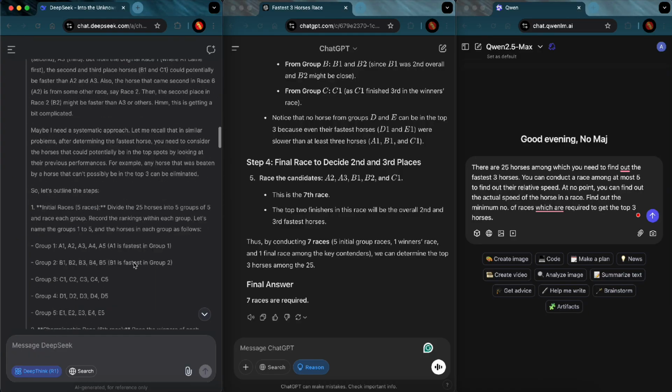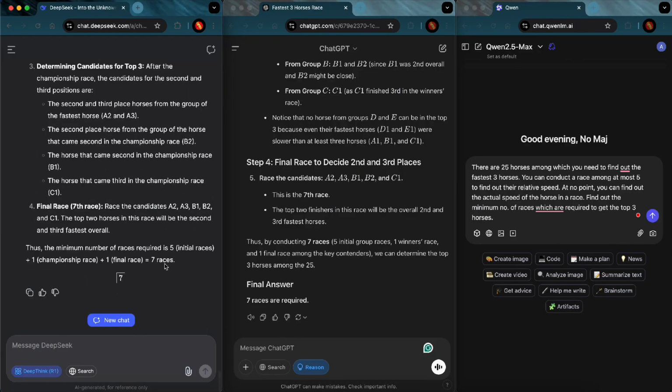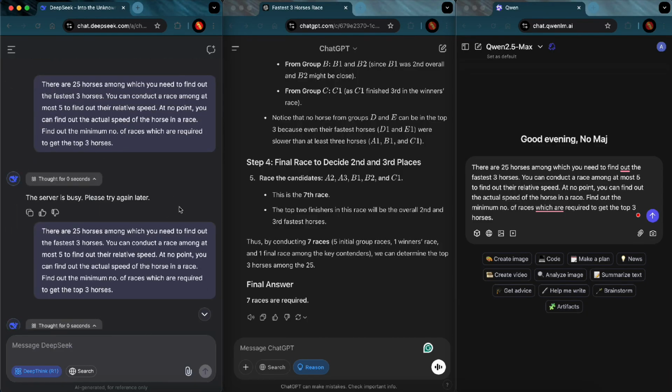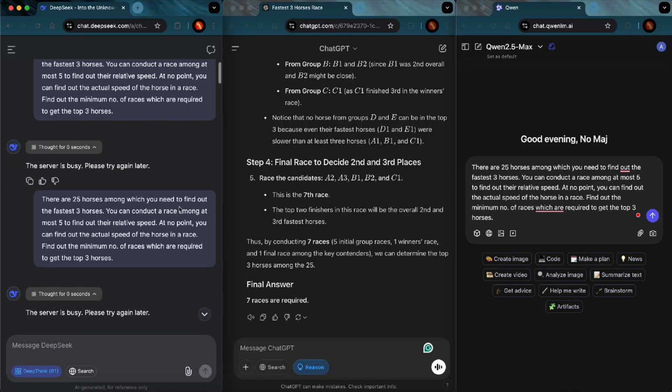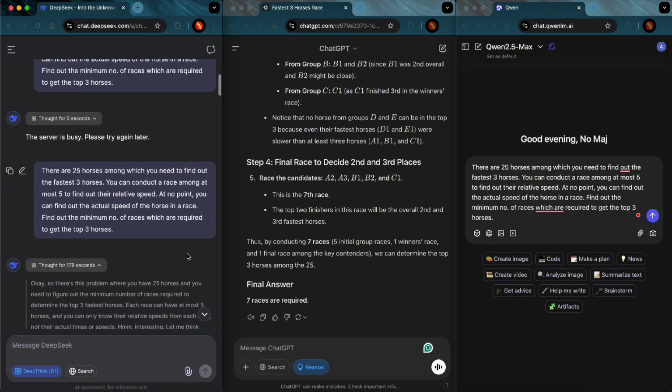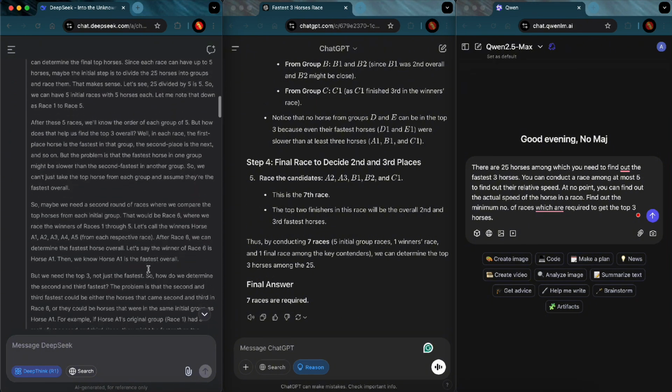Alright, so the DeepSeek model is also done. Well, this was wow. I must say I'm blown away by the miraculous performance here. Let me take a minute and summarize what actually went on here. You must have noticed the model failed to answer at all during the first 2 attempts, which is not a problem ideally because it's a high traffic or a server constraint issue, not a model issue, so we are going to let it slide. Next thing we noticed is the amount of thinking that happened here is very impressive.